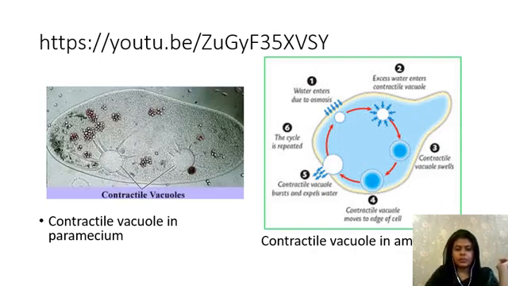You can see the picture of contractile vacuoles which are present inside an organism, paramecium. Here in this slide you can see the picture of contractile vacuole, and another picture also. Here you can see water enters into the body of amoeba. When water is in excess, it is collected into the contractile vacuole, then the contractile vacuole swells. When it completely fills, it moves towards the edge, towards the plasma membrane, and it bursts out and removes water and other waste products outside of the organism's body.